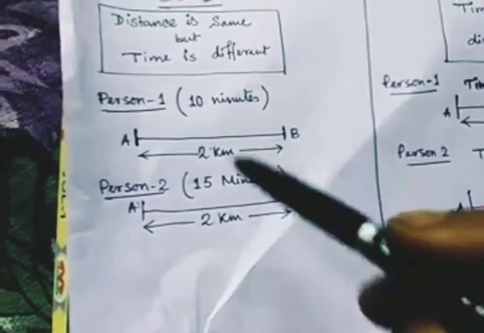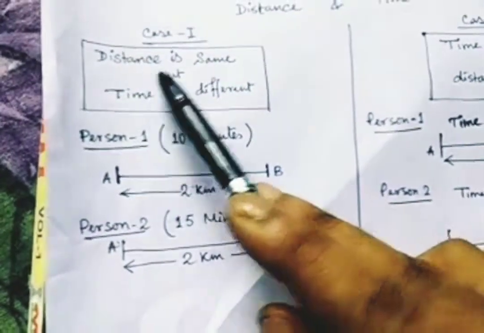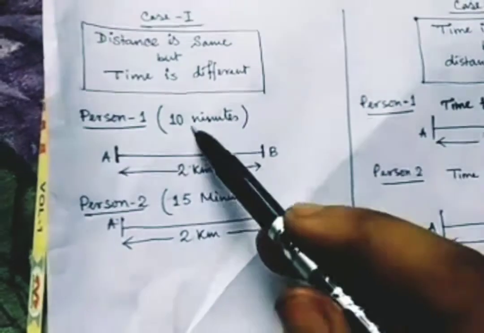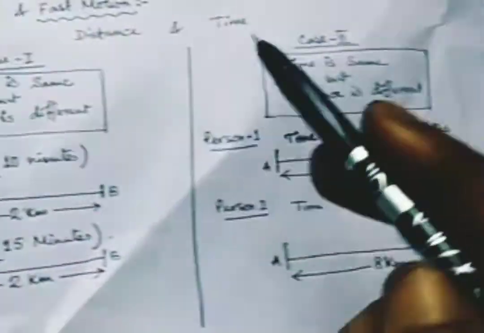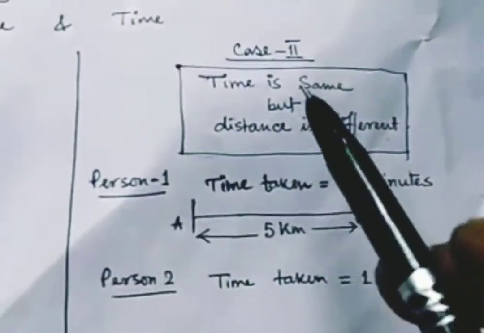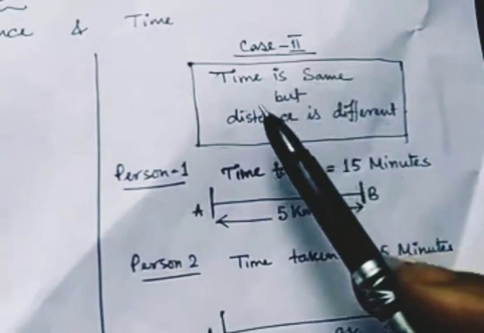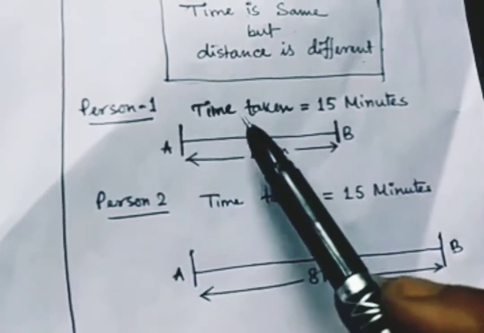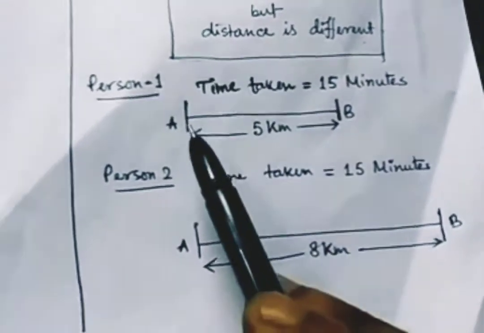So just see, I have taken distance the same but time different for case 1. Now case 2, a similar concept but just the opposite. Time is the same but the distance is different. The time taken by the first person is 15 minutes.